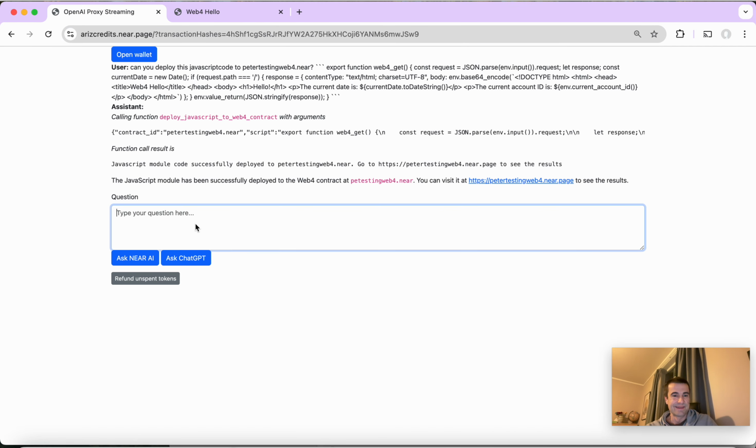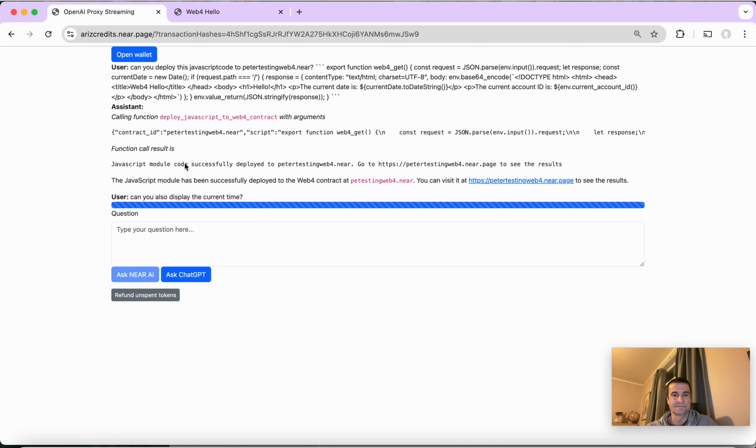Let's also, can you also display the current time? Let's ask Near AI for that and see what happens. Just have to wait again.